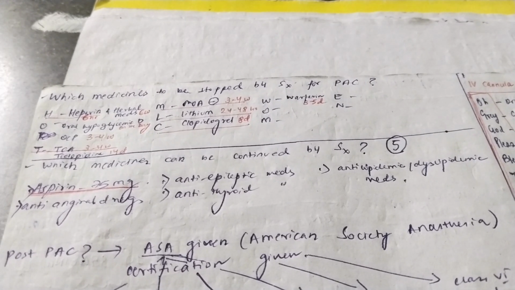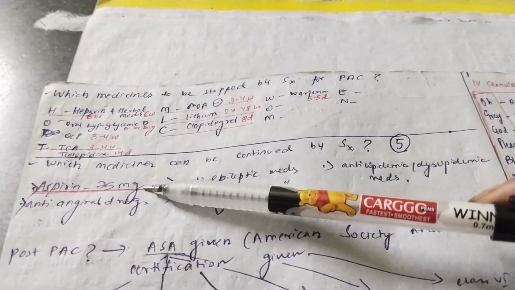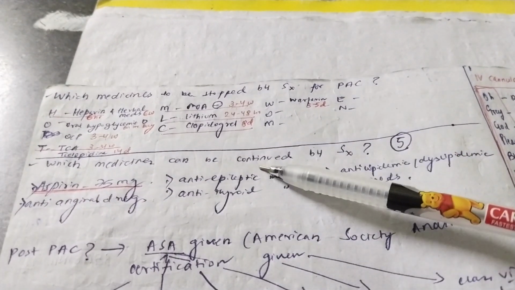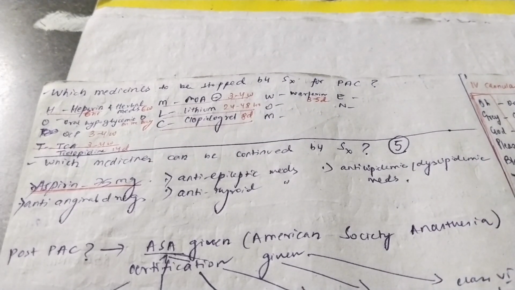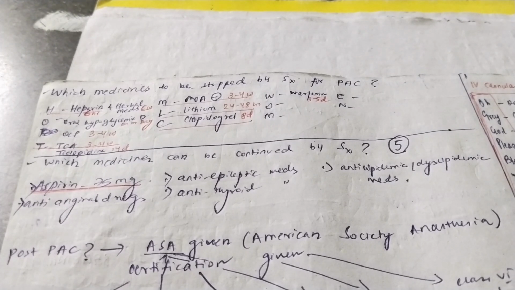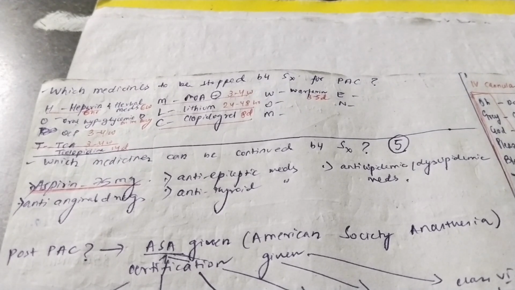Okay. Now which are the medicines which can be continued before surgery? You have aspirin, but a low dose aspirin, that is only 75 milligram. You can have anti-anginal drugs, anti-epileptic drugs, anti-thyroid drugs, anti-lipidemic drugs as well. Okay. So this completes our pre-anesthetic checkup, which has 4 components. Hemoglobin should be more than or equal to 10. Airway assessment, the medicines which need to be stopped and which can be continued, and lastly, the fasting status of the individual. Now we will see the post-PAC.